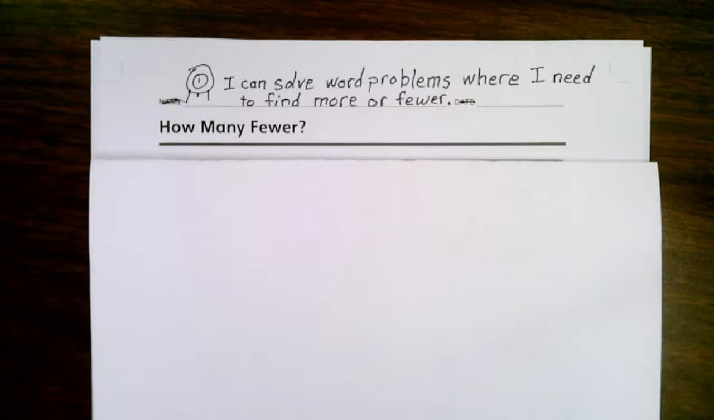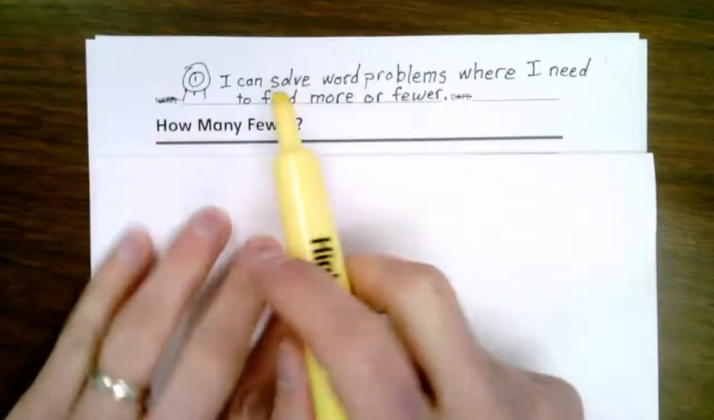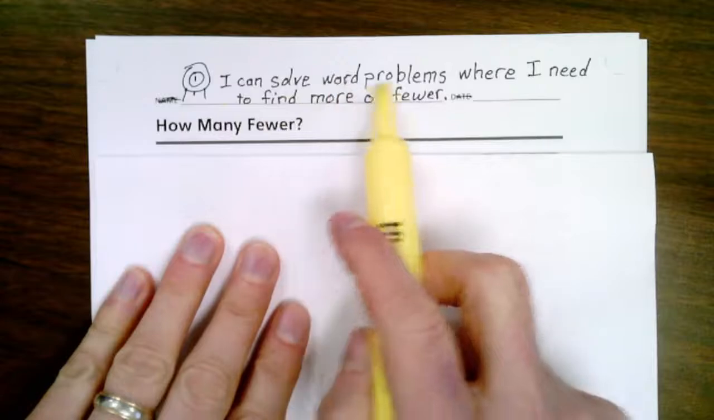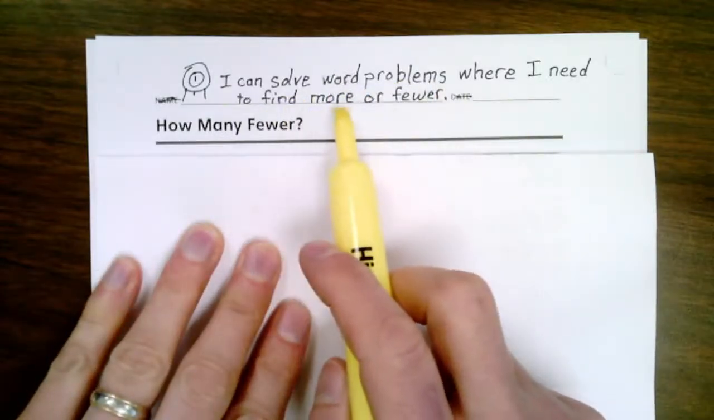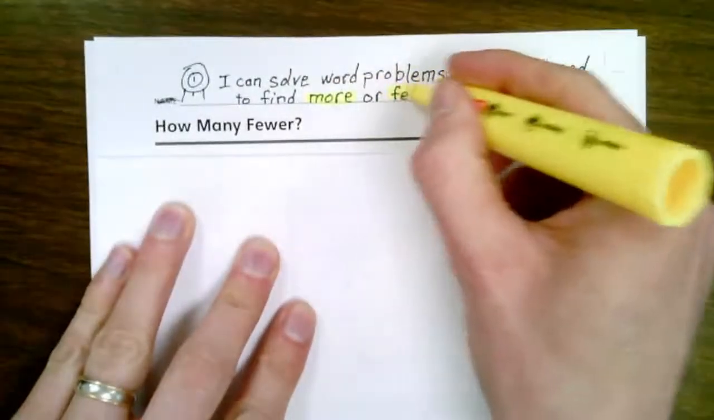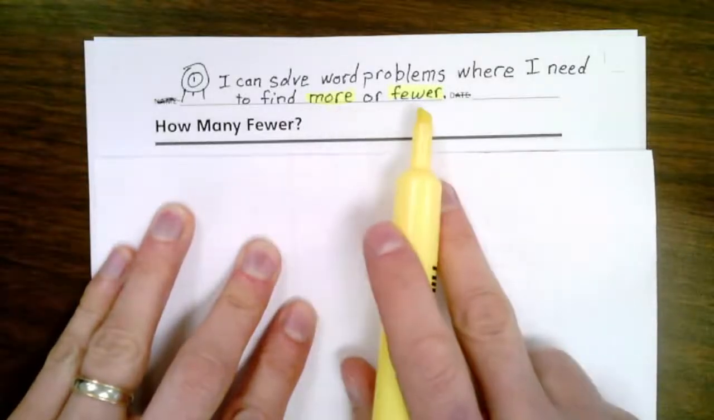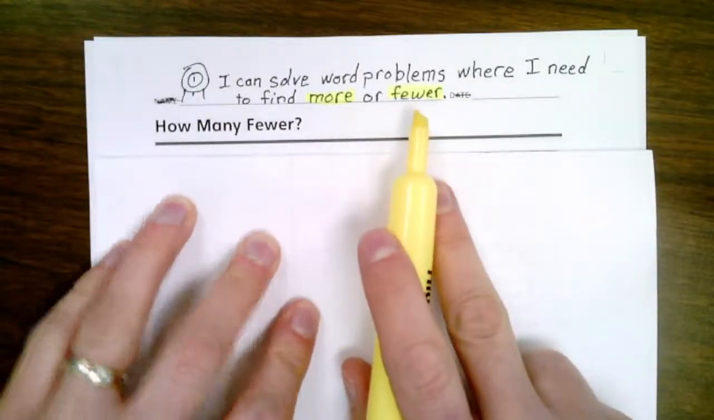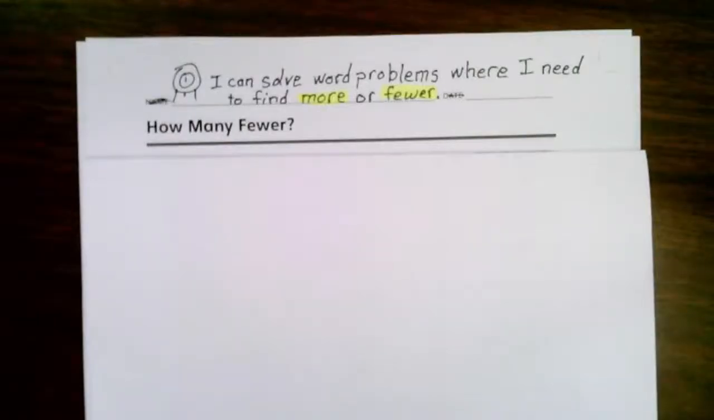Word problems are really tough, but I think you are going to be able to do it. Our learning target today is I can solve word problems where I need to find more or fewer. And these are the key words for us today. Being able to find more and fewer is a little bit tricky. Let's see if we can do that.